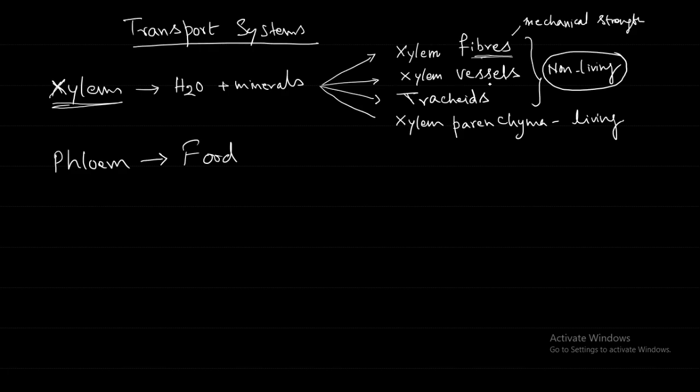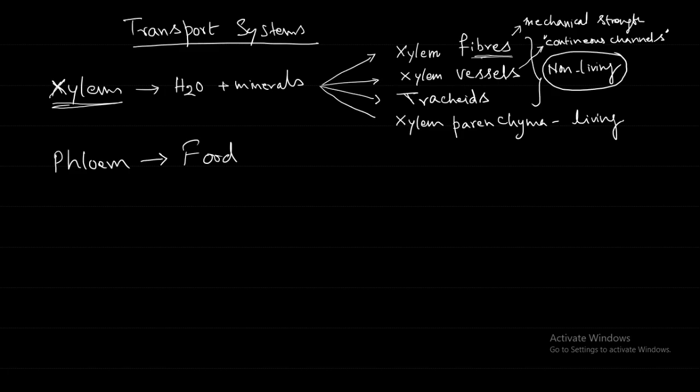So these vessels form some kind of a pipe-like structure, and these pipes are joined end to end. When you look at figure 1.5, you are able to see xylem vessels. That type of xylem vessel is very large.